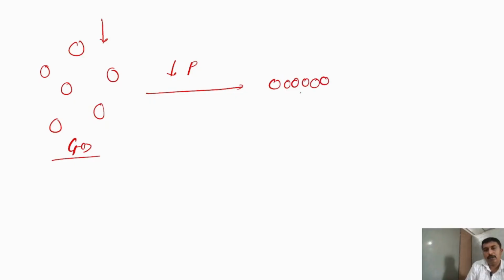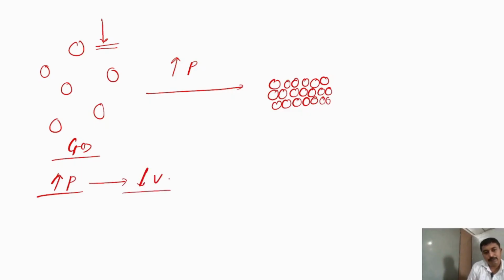As you increase the pressure, the molecules come close to each other. The first important thing: pressure increase. As pressure is increased, the volume is reduced. Conversion of gas to liquid means what we have to do? We have to reduce the volume by applying pressure.